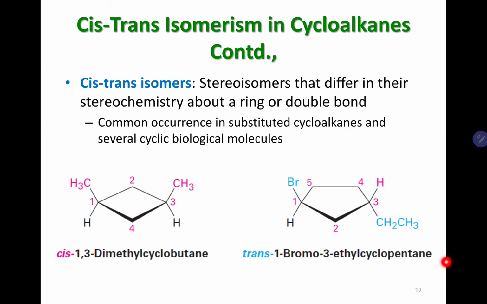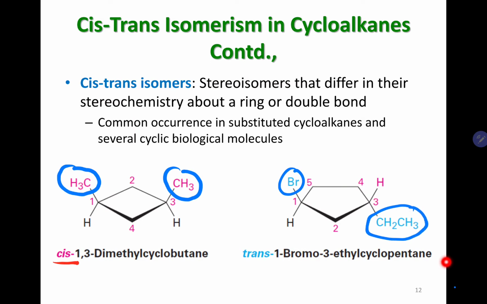If the two substituents are on the same face, it could be the top face or the bottom face, then we call it cis. And if the two substituents are on opposite faces, like in here, where bromine is on the top face and the ethyl group is on the bottom face, we call it trans.